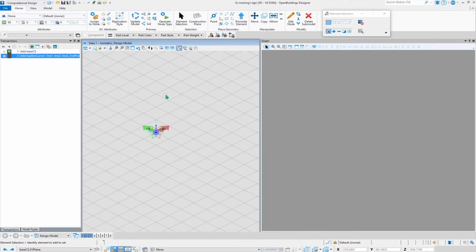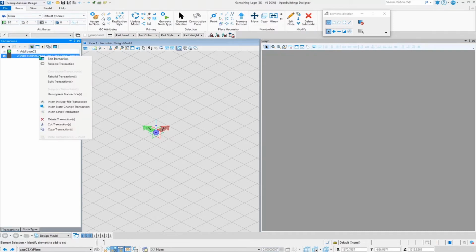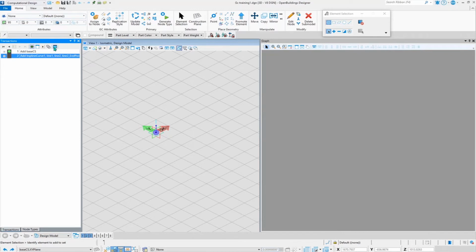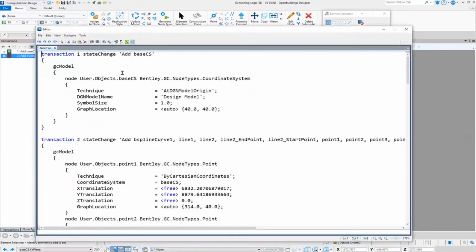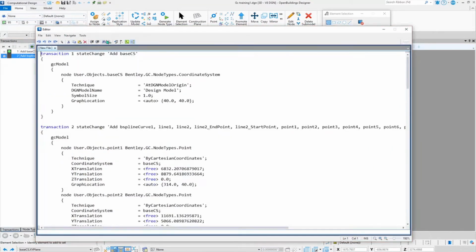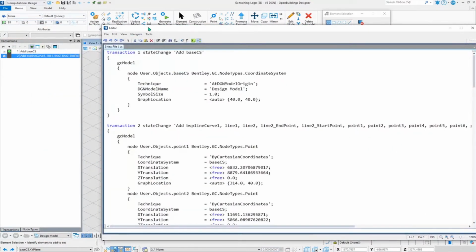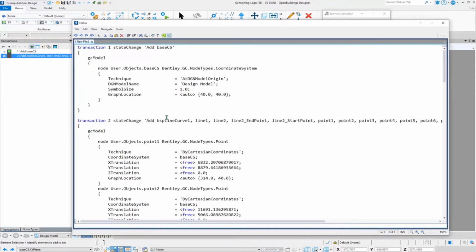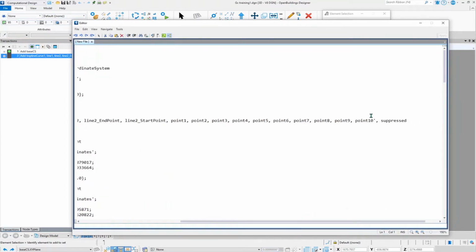So in this part, we keep on working on a DGN file. Moving to the next item, we can see there is an option called edit the entire transaction list. That means when we right click, it says edit transaction, that's the same thing. I will click over here, and it will open up an editor. Whatever we are storing in the transaction is getting saved over to the editor. You can see transaction 1, create base CS, you can see transaction 2, and all these items. If I move to the right, it says suppressed. That means I've suppressed this item.